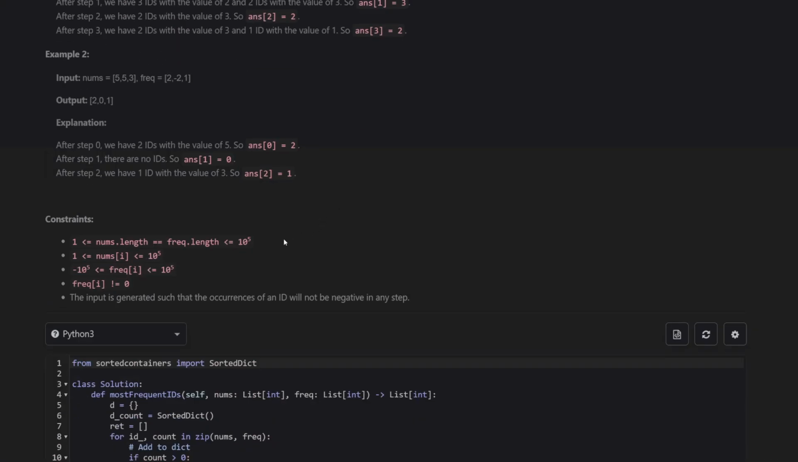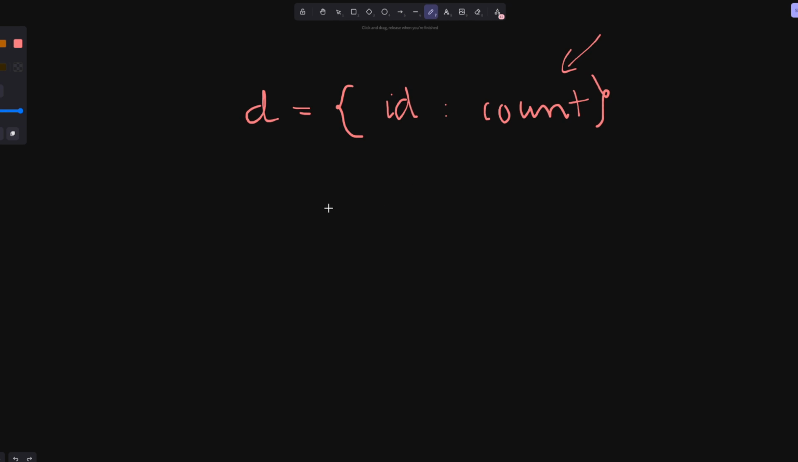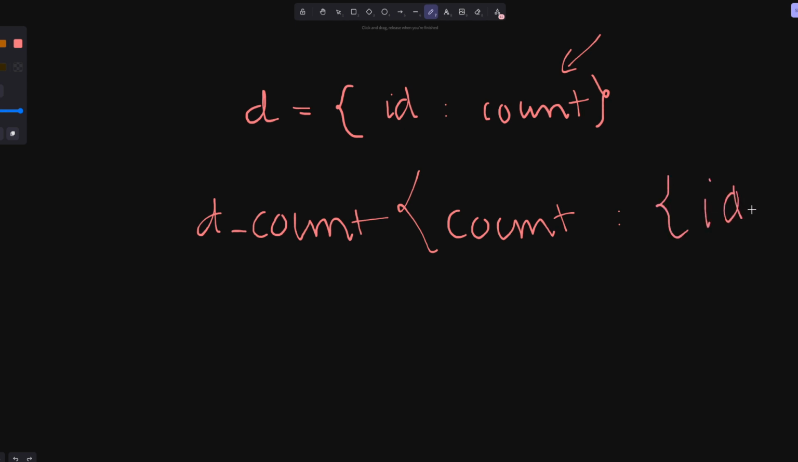Because if you don't find the count in efficient time, you will have 10 to the 5th different IDs to search for, and if you search through 10 to the 5th IDs each time, you have an O of n squared problem, which will certainly time out. The trick, or at least how I do it, is to keep track of something separate, dcount, where the key is a count and the value is the set of IDs, so ID1, ID2 here.